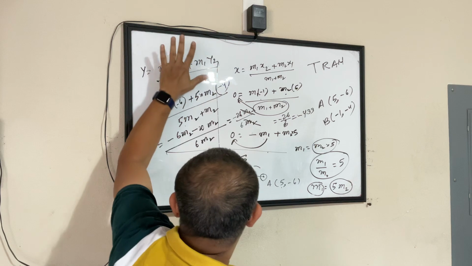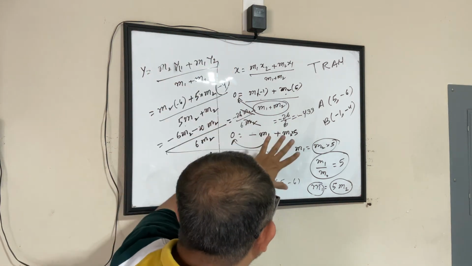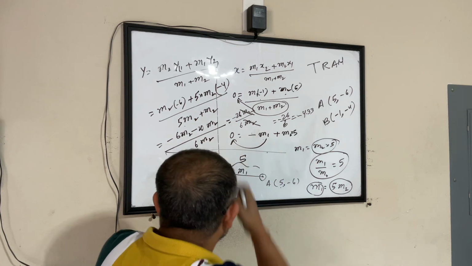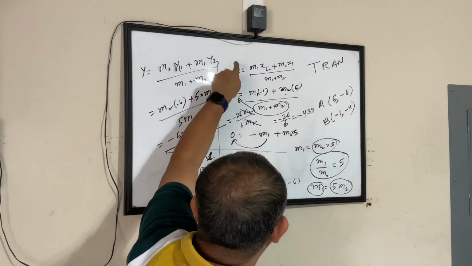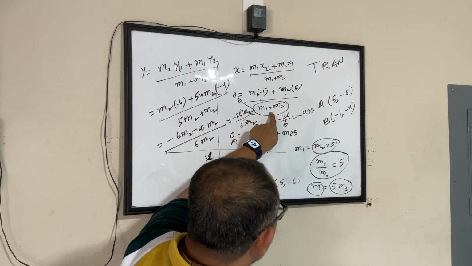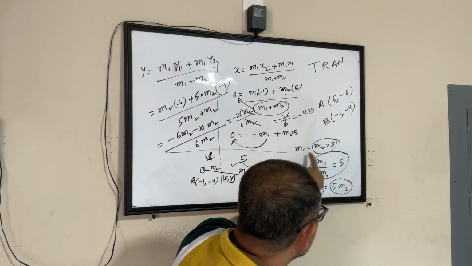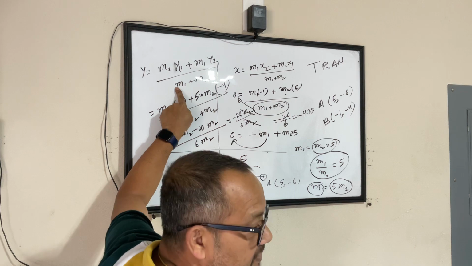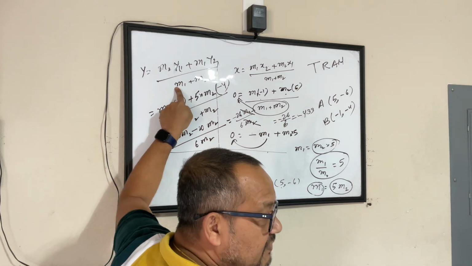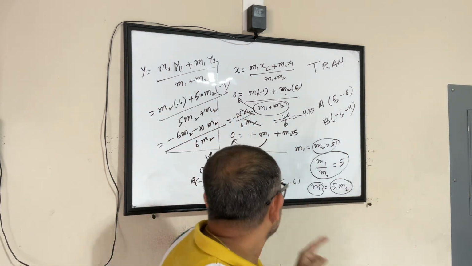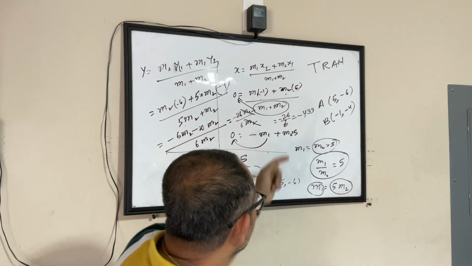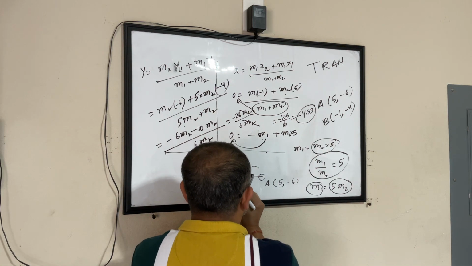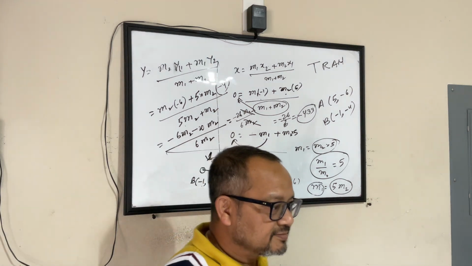So I did not do anything fancy here. First thing, look at this: I knew the value of x equal to 0 because it's intersecting the y-axis. So I substituted that value and found the ratio. As soon as we found the ratio, we found a relationship between m1 and m2, and that helped us simplify this one. I converted it into one value. So now, with this, we got the y coordinate as minus 4.33. Done. Yeah?